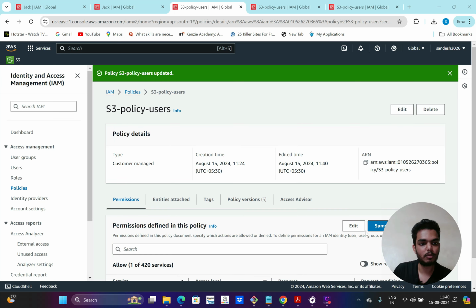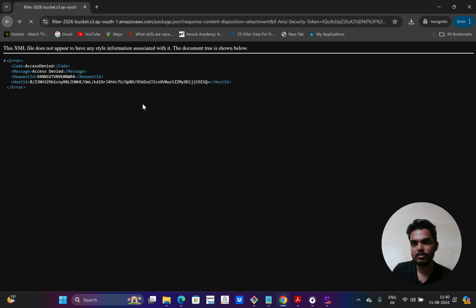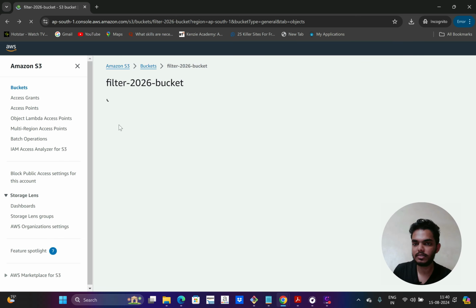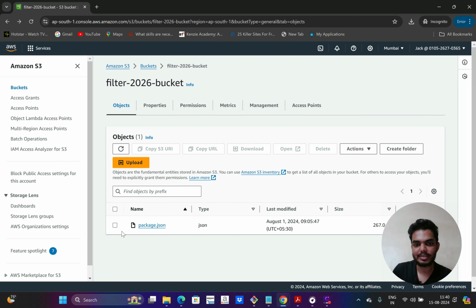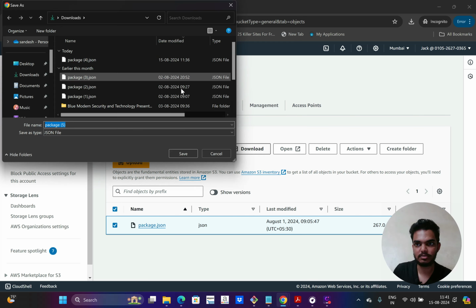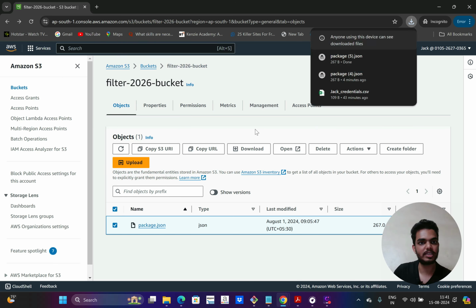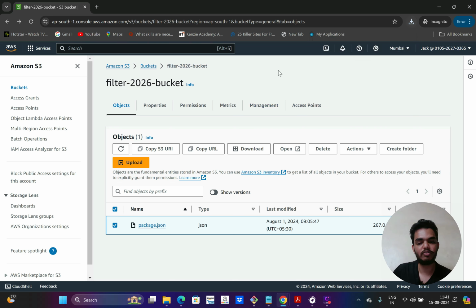So the policy is modified now. And if I go to JARC user now and try to download the file, click on that particular object and click on download, now I should be able to download this file. Yes, it will ask to save the file, and if I click on save, it will be downloaded to my local. So now I have the get object permission for JARC user, so I'm able to download the file.